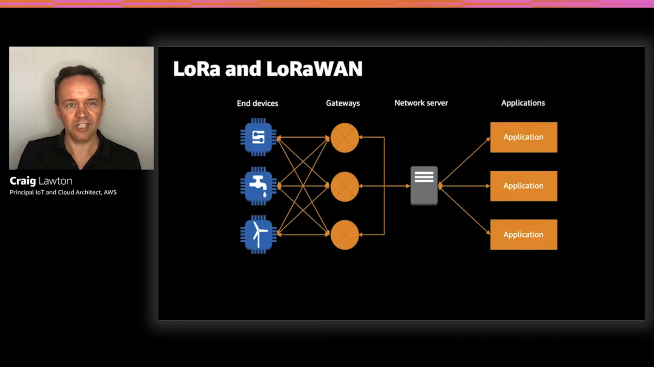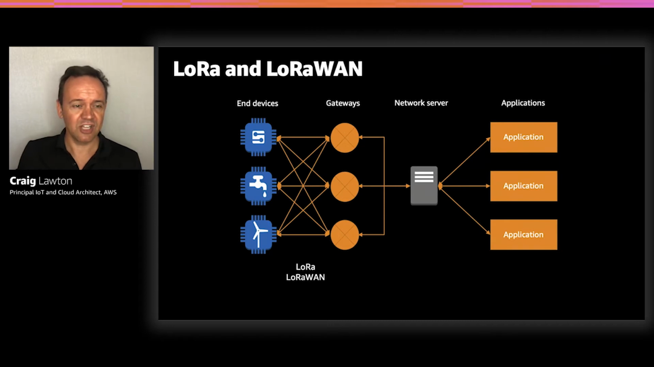And if we look at a LoRa and LoRaWAN architecture, we can see devices can connect to multiple gateways, one or more, and then those gateways connect up to a network server, and then the network server manages the device registry, the data and control planes, and can forward that information onto an application, which you can think of as a destination.